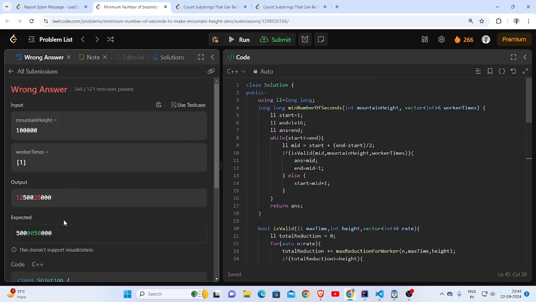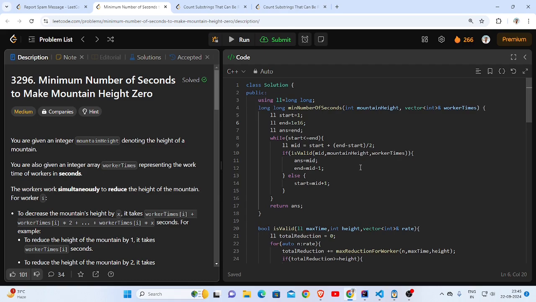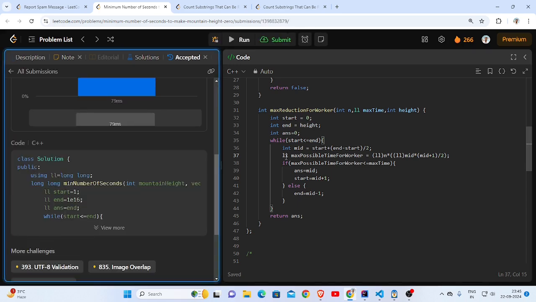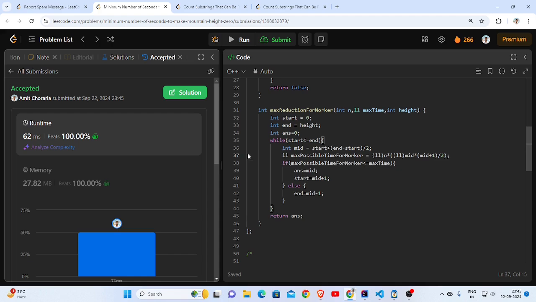Alright, it's somewhere overflowing. So my bad, I made a mistake here. This should be long long, and I think this should work. We need to be careful with the overflowing problems. And yeah, it does work.